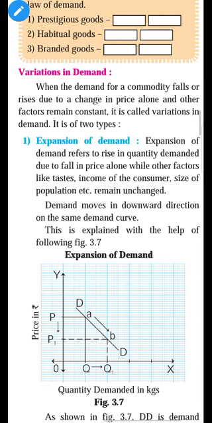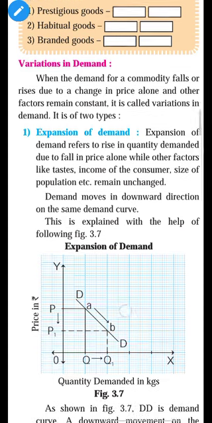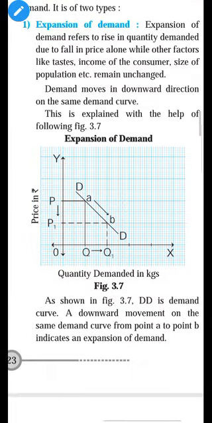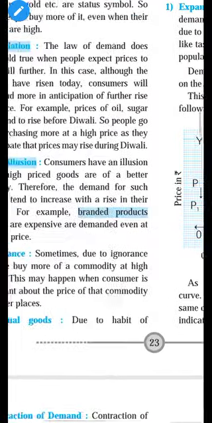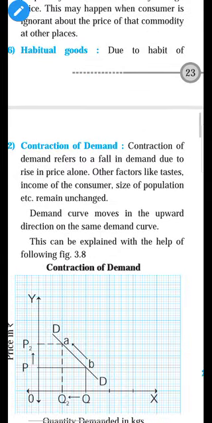I have given examples of other factors: income, population, taste, habits, preference, price of substitute goods, price of complementary goods, taxation. All these factors are constant, and only because of price does demand increase or decrease, meaning fall or rise. It is called variation in demand. There are two types of variation in demand. One is expansion of demand, and second is contraction of demand. We will see one by one.